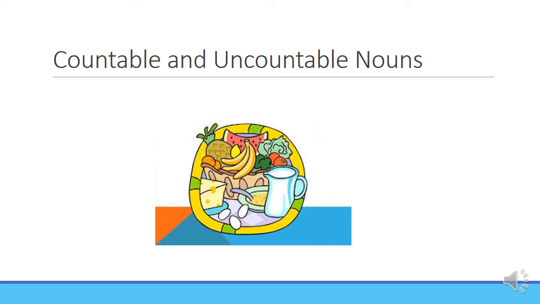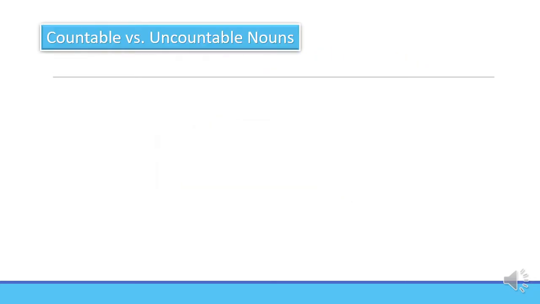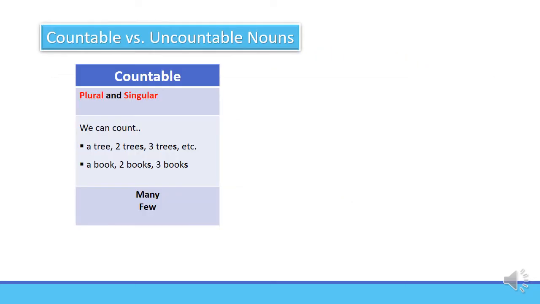Hello! Today we will work with countable and uncountable nouns. Let's start. Countable nouns. Countable nouns may be either plural or singular. We can count, for example, a tree, 2 trees, etc. A book, 2 books, etc.